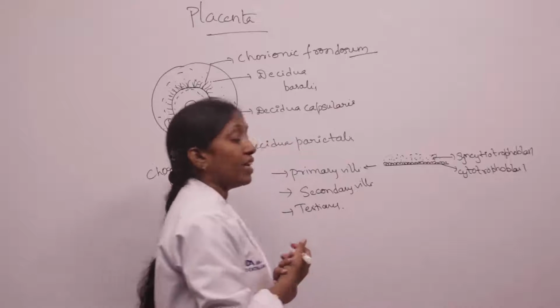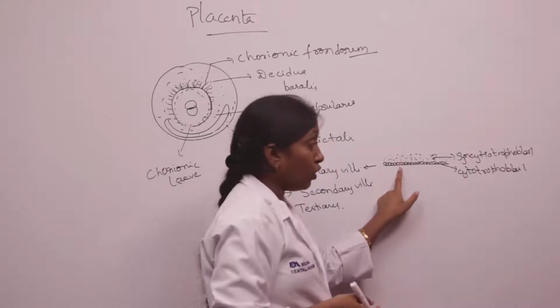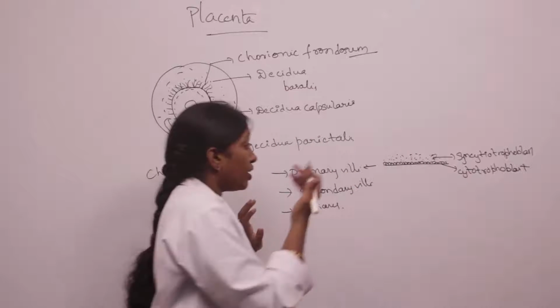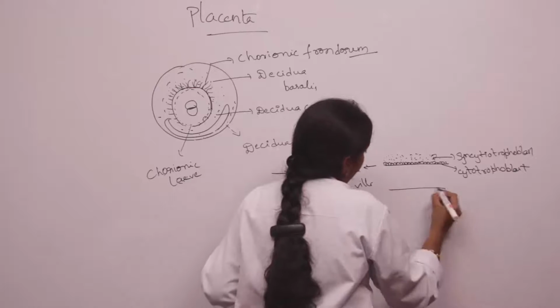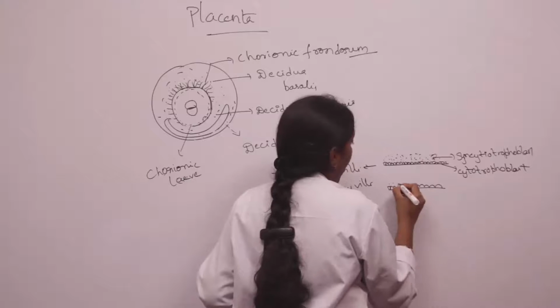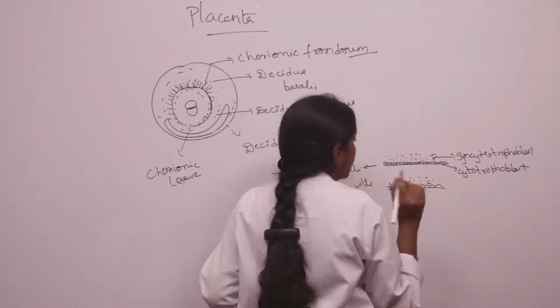So what are primary villi? The villi consisting of syncytiotrophoblast as well as the cytotrophoblast we call as primary villi. And what are secondary villi? These are cytotrophoblastic cells, and we have a mass of syncytiotrophoblastic cells which lose their cell walls.